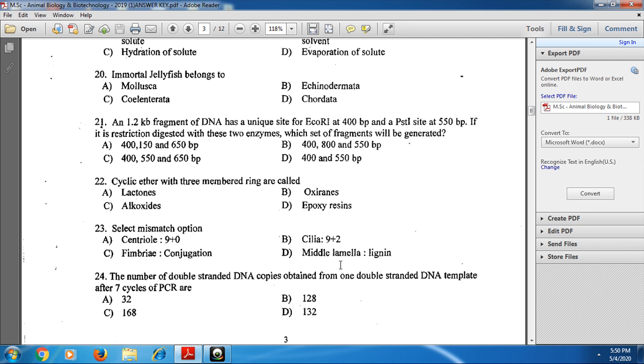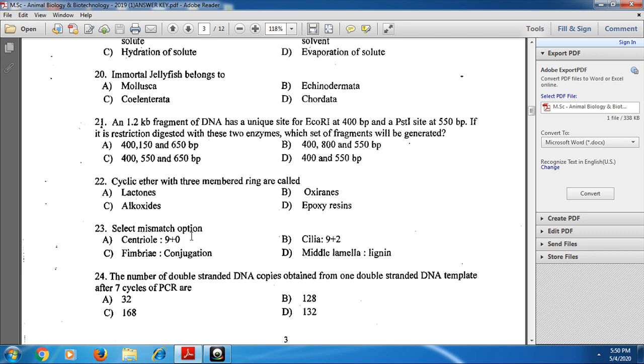And next, the middle lamella is made up mainly of pectate materials, no lignin. The middle lamella consists of calcium and magnesium pectates. Hence these two options, cilia 9+2 arrangement and centriole 9+0 arrangement, are correct.